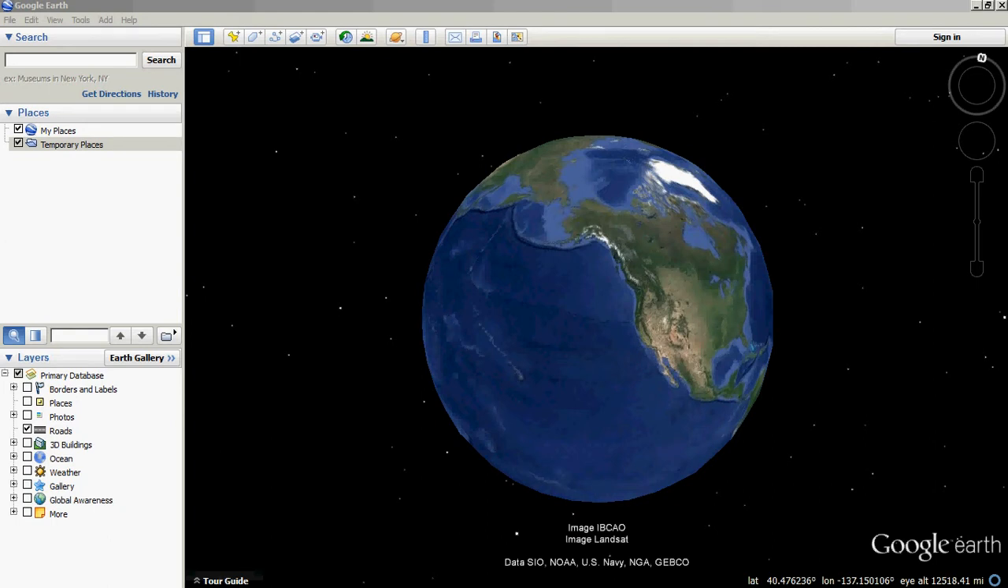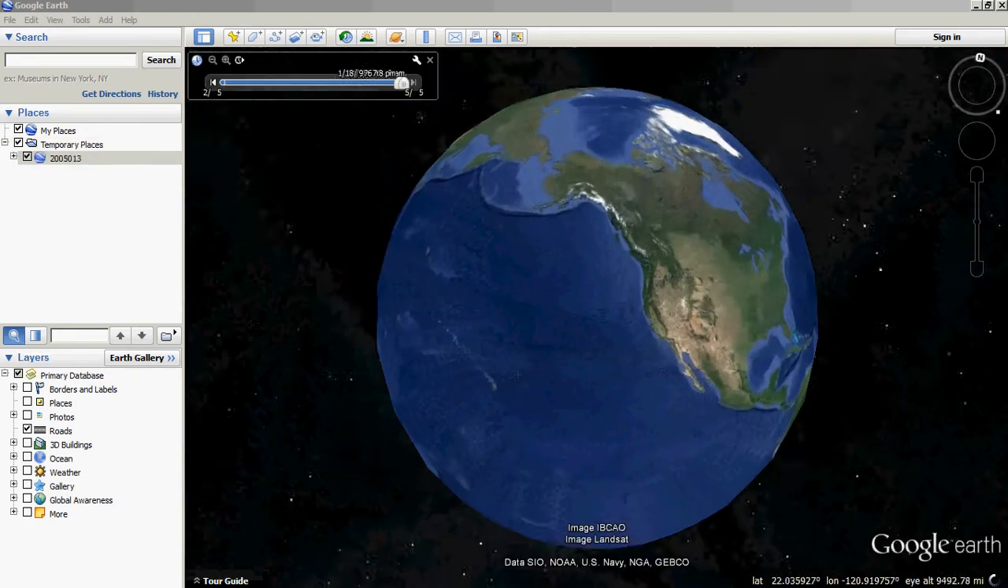If you are new to Google Earth, this video will help you visualize the 3D elephant seal track KMZ file. First, drag and drop the KMZ file into Google Earth. It might take a second to load.